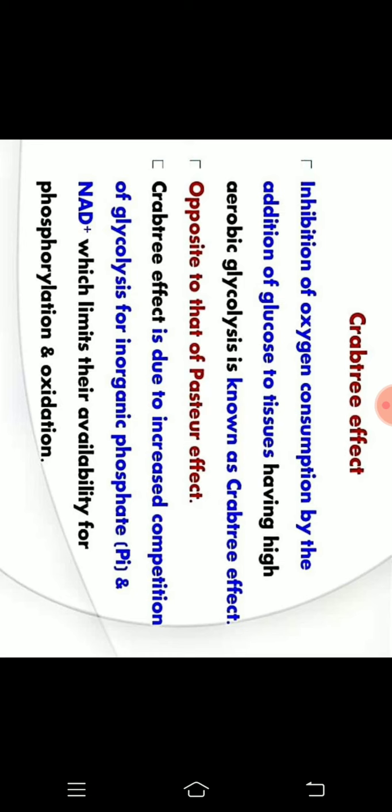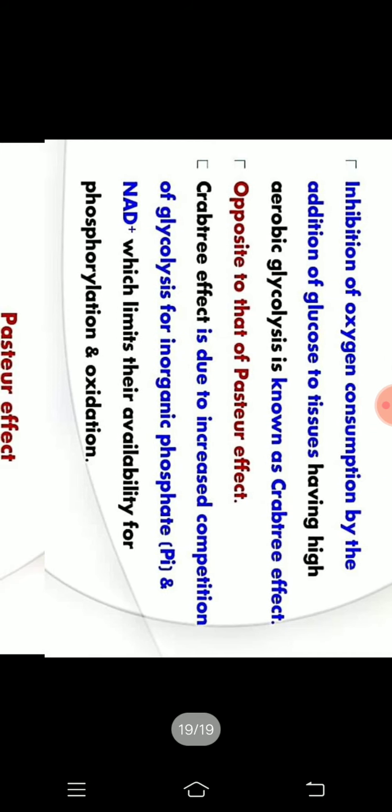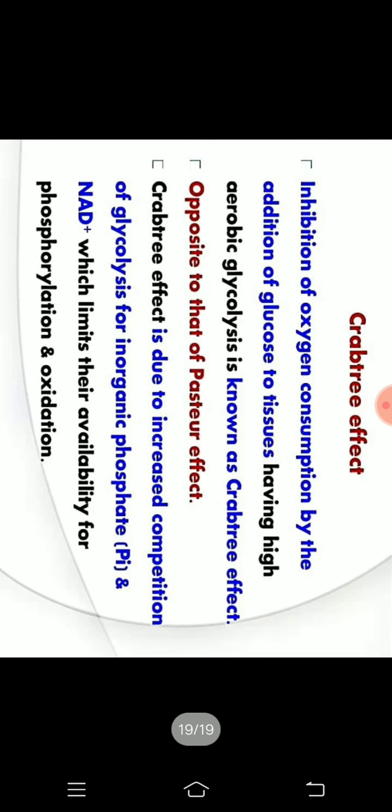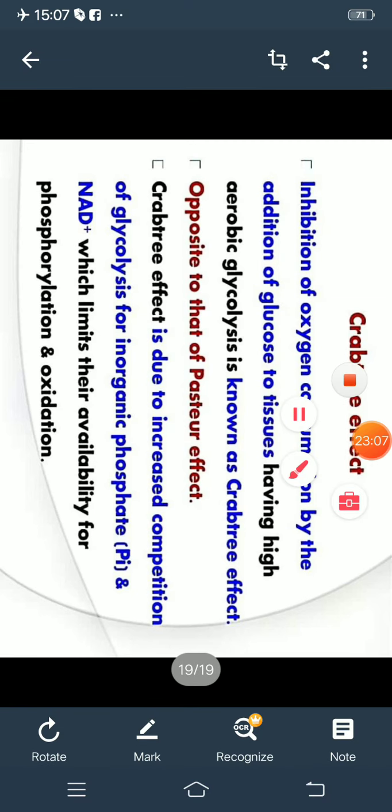This is due to the increased competition of glycolysis for inorganic phosphate and NAD+, which limits their availability for phosphorylation and oxidation. So this is all about the regulation of glycolysis. Three main enzymes: hexokinase, phosphofructokinase, and pyruvate kinase. Yes, thank you.